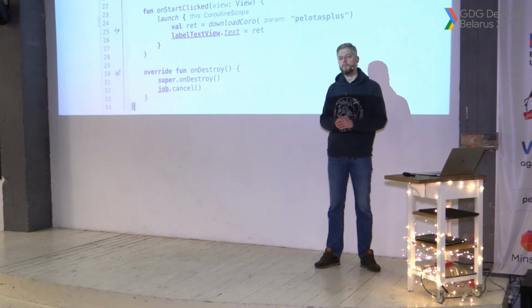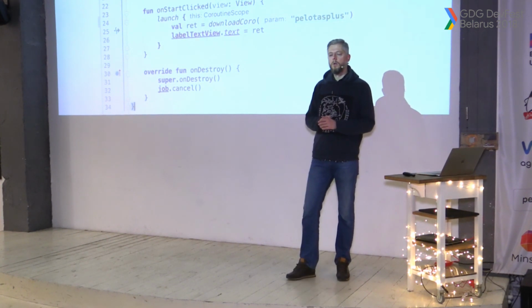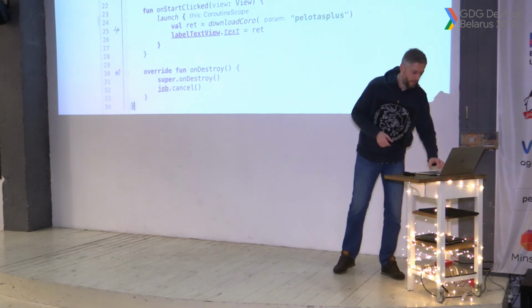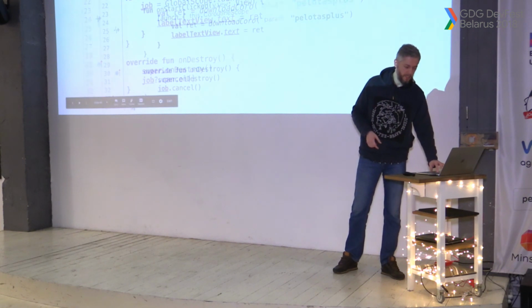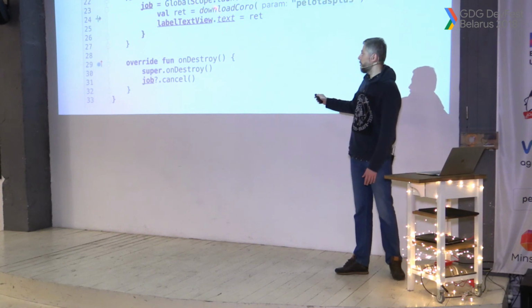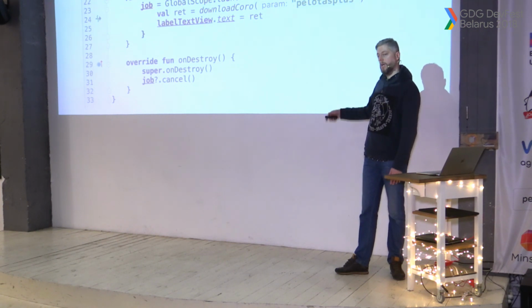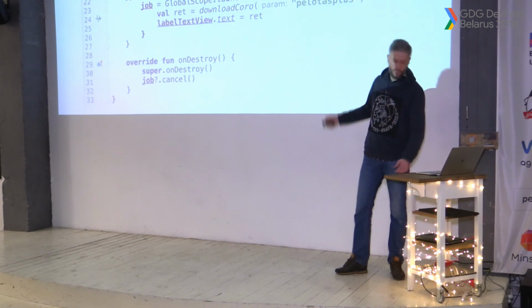Okay, it's still pretty confusing, actually. Just to make it clear, the syntax you used is not the exact up-to-date syntax, right? This one is super up to date, and this one is as well. As you can see, hopefully you can see here. So here global scope is now required. Previously this one wasn't needed. Now it's global scope, and there is a job. If I cancel this job, everything inside is canceled. If I use async in here, I can wait for all the coroutines to finish. This is what I showed in here.